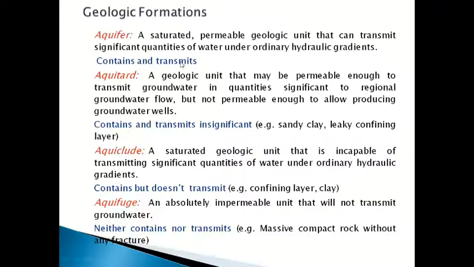In an aquitard, it will contain some amount of water but transmit a little amount of water. An aquiclude contains or stores the water but doesn't transmit a single drop of water. And an aquifuge neither contains the water nor transmits the water. I hope you understood.